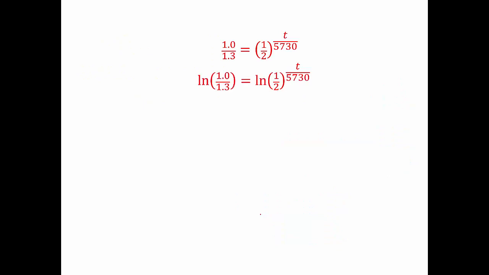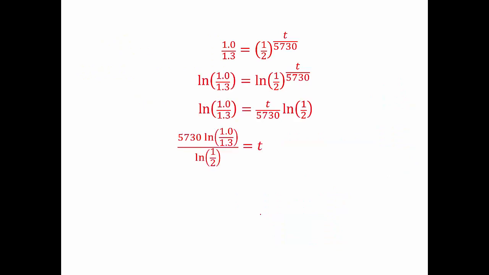ln both sides. Bring the exponent to the front. Multiply by 5730 and divide by ln of 1/2, and we have our exact answer. Type that into a calculator, and I get this. So based on the information that I have, I can predict that this document is about 2,200 years old.